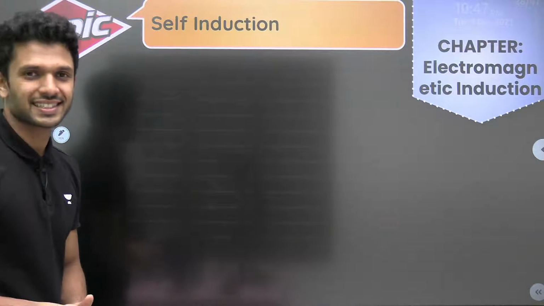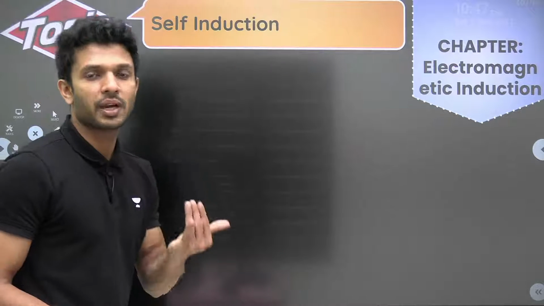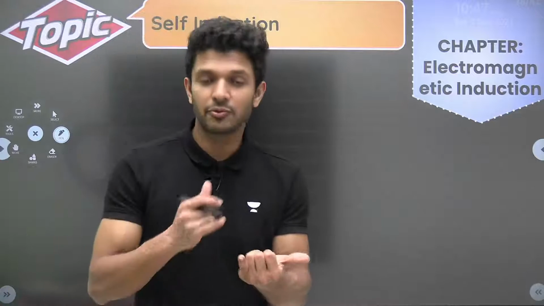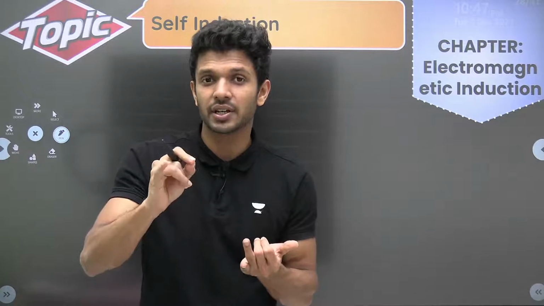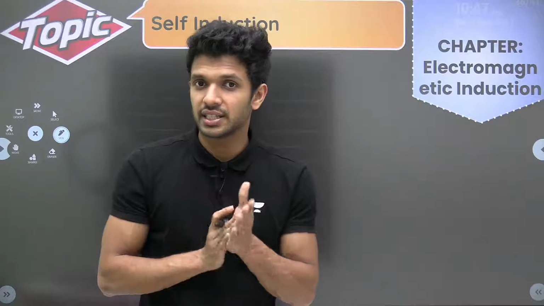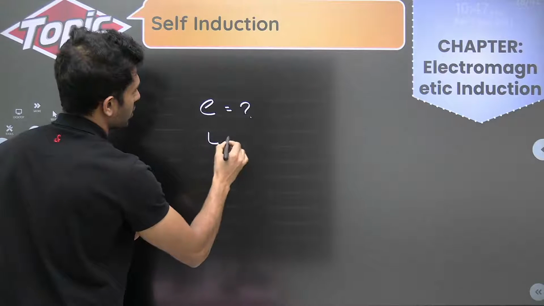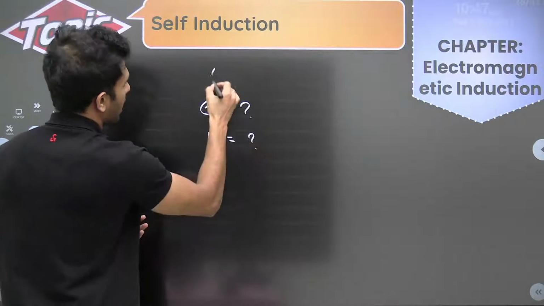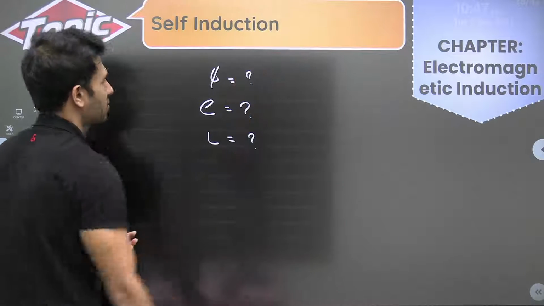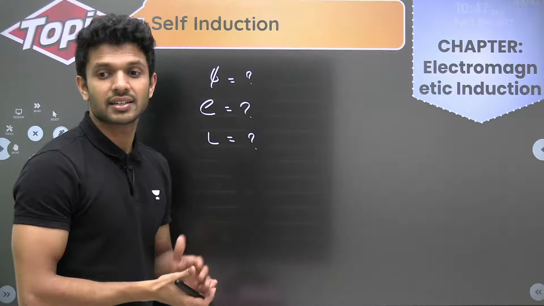Self-induction, right? What is the formula for self-induction? For the EMF induced, what is the formula? What is the formula for self-inductance, the L value, for a given solenoid? These are important points. EMF, what is the L value? How will you write the flux associated with a self-inductor?